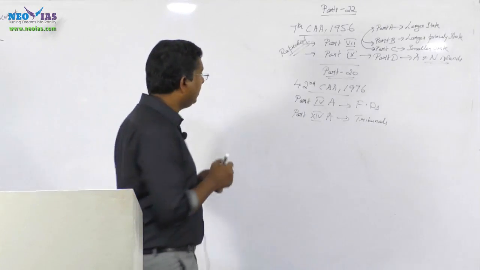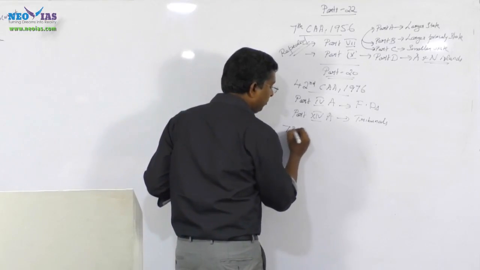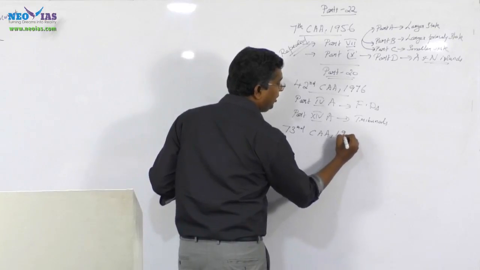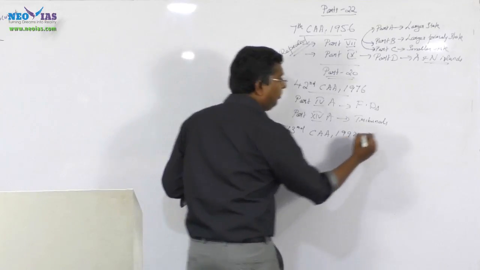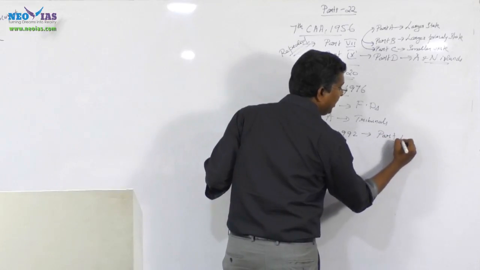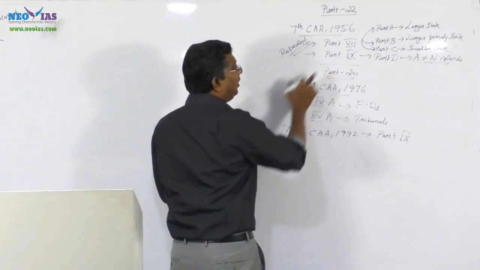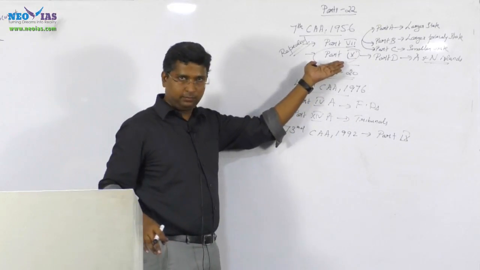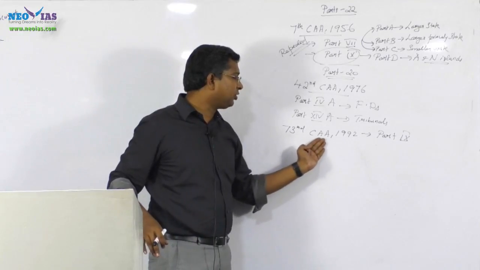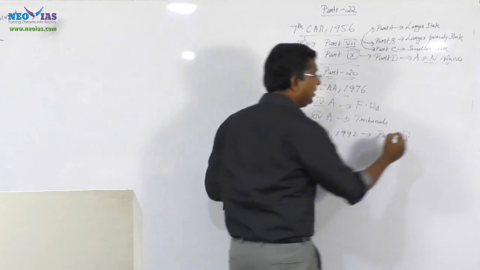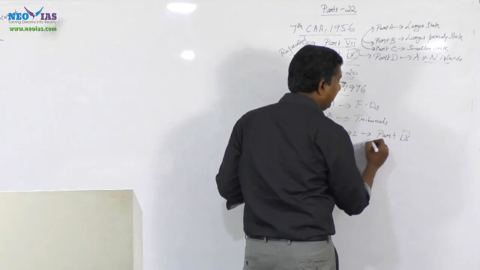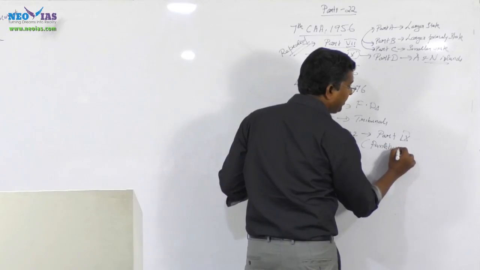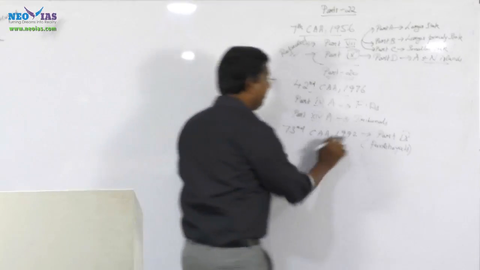Then the 73rd Constitutional Amendment Act 1992 inserted Part 9. So be very clear, Part 9 was blank, meaning it was repealed. Part 9 was vacant. So the 73rd Constitutional Amendment Act 1992 inserted Part 9, that is regarding Panchayat. So a new part was introduced for Panchayats through the 73rd Constitutional Amendment Act.